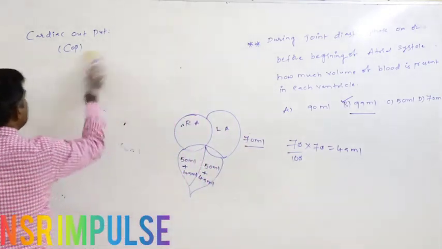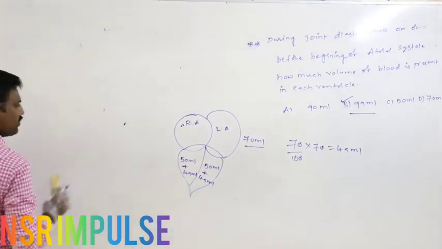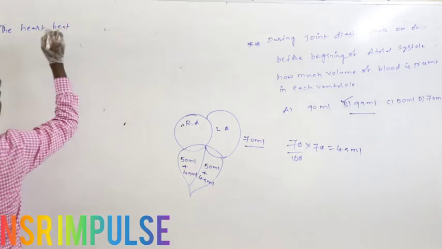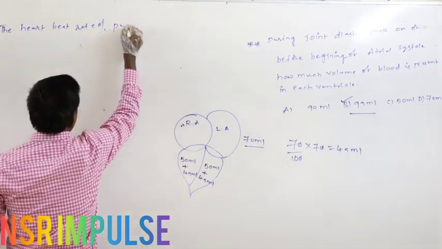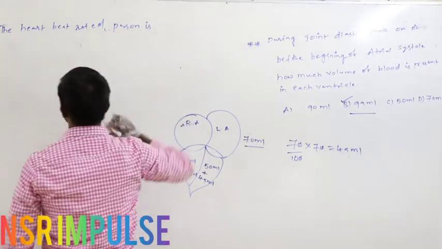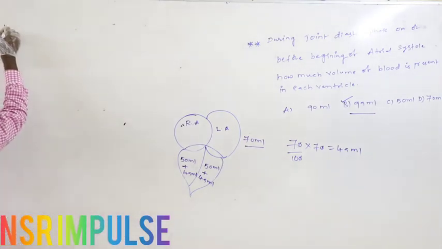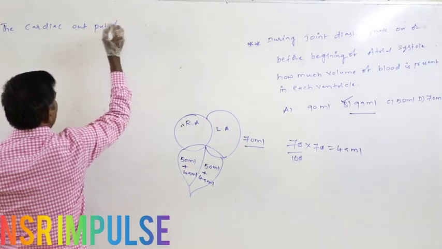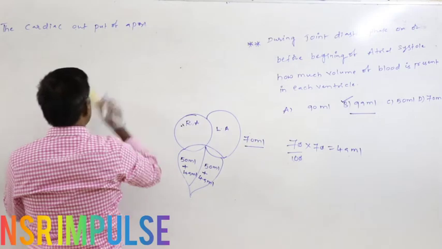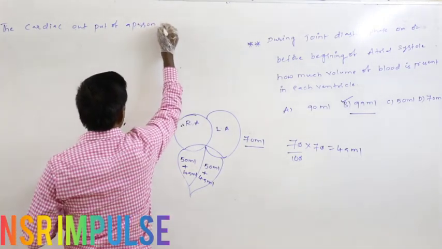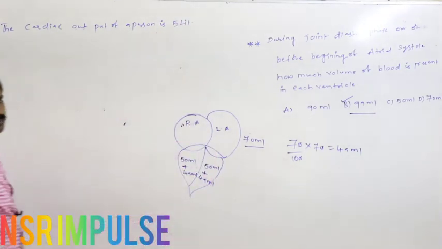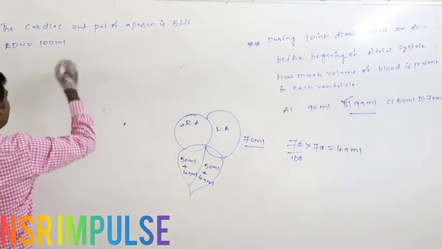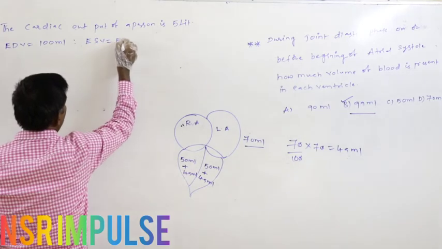Similarly, another question which was given in the NEET examination: the cardiac output of a person is 5 liters, EDV is 100 ml, ESV is 50 ml.